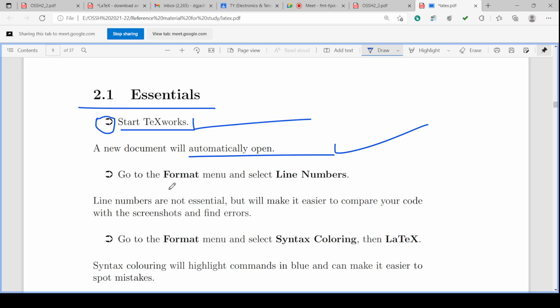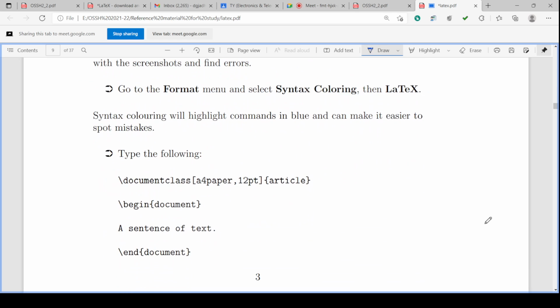Go to the Format menu and select line numbers. Line numbers are not essential, but it will make it easier to compare your code with the screenshots and find the errors. So whatever the ready examples are there, we can compare them if you are having the line numbers. So for that it is given.